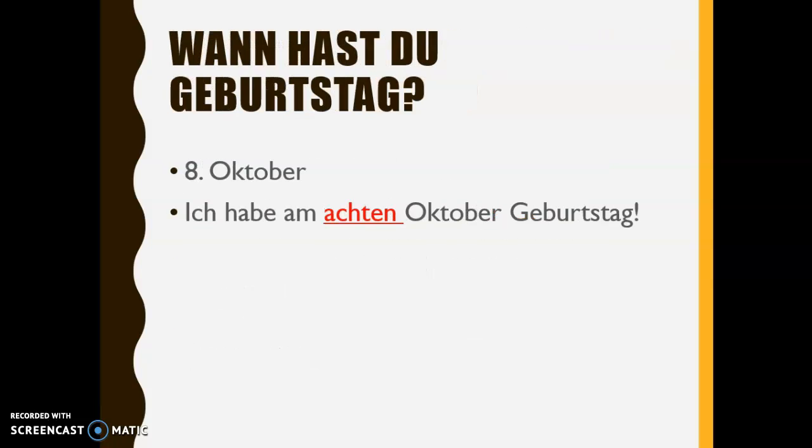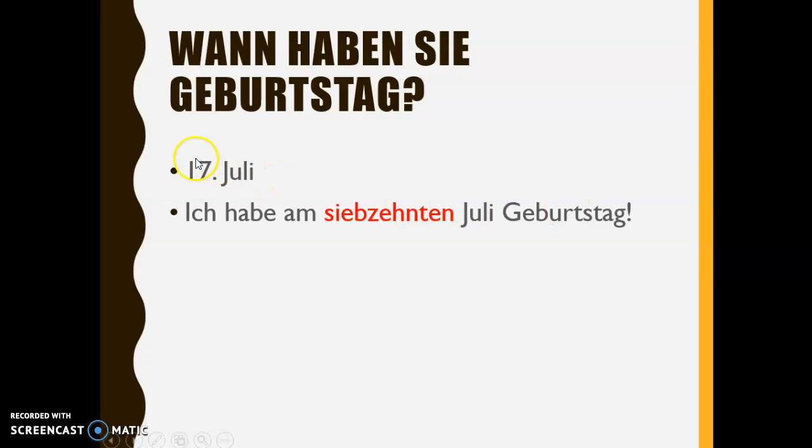Okay, so here's another example. Ich habe am 8. Oktober Geburtstag. Okay, so here's an example of somebody's birthday that's on a number between 1 and 19. All we had to do was add T-E-N to the end. So, ich habe am 8. Oktober Geburtstag. On the 8th of October. Okay? And somebody who has their birthday. So the question, wann haben Sie Geburtstag? Ich habe am 17. Juli Geburtstag. So, we just added T-E-N to the end of the number, and that makes it 17th instead of 17.